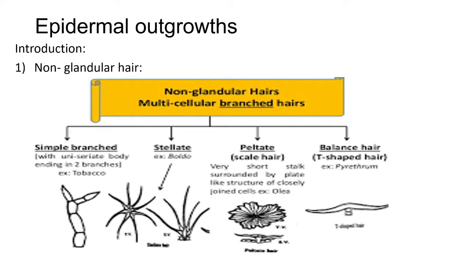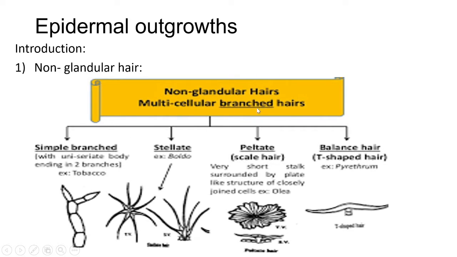The hairs are of many types, such as stinging hairs, laticiferous hair, non-glandular hair, glandular hairs, stellate glandular hairs, branched glandular hairs, non-glandular peltate hair, and glandular peltate hair. Now there are two types of hairs, non-glandular and glandular hairs. In this slide there are some diagrams of non-glandular hairs.